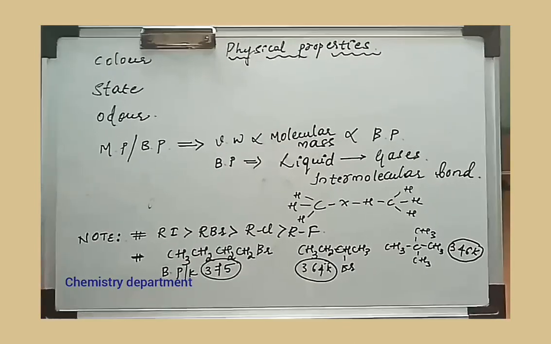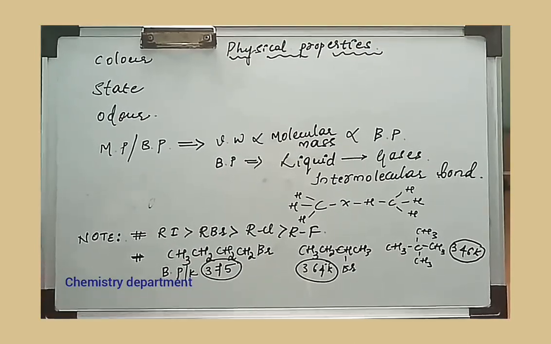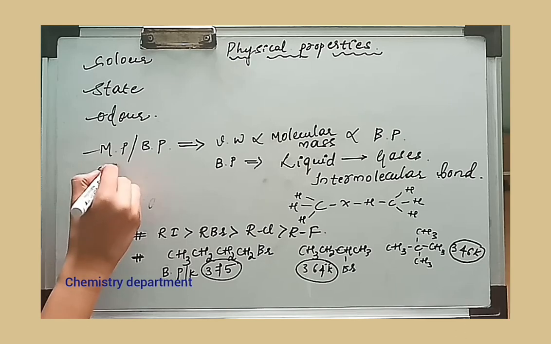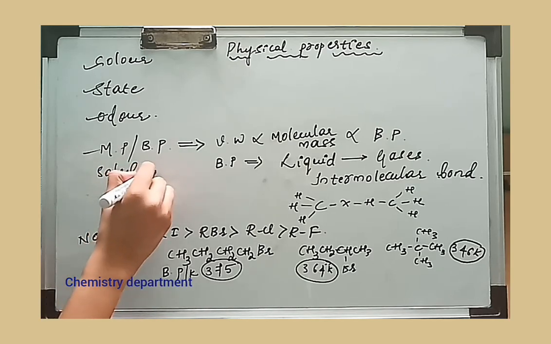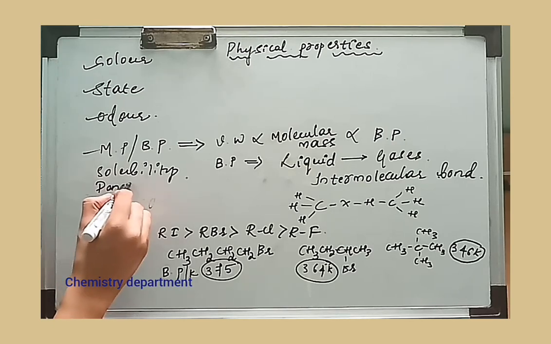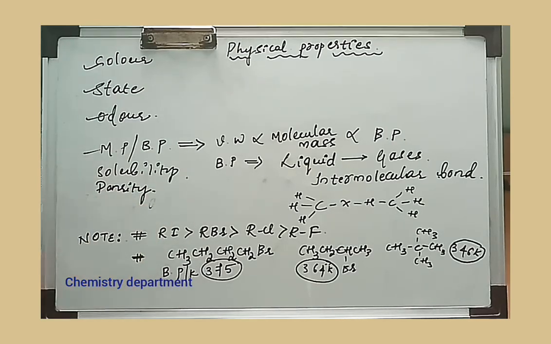Good morning, students. In this video lecture you are going to learn about the physical properties of haloalkanes. Some of the important physical properties are color, state, odor, melting and boiling point, solubility, and density. These are all the physical properties you are going to learn in this lecture. So first, we'll see color.